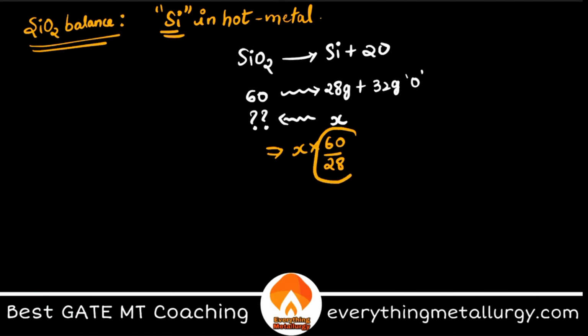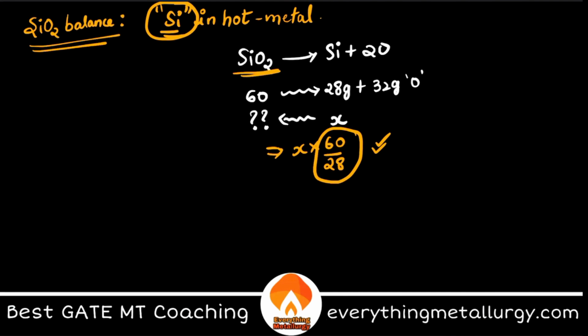This is the mass fraction of SiO2 with respect to the Si content. That means whatever Si you have in the hot metal is equivalent to that much SiO2. That is what you get by multiplying this.